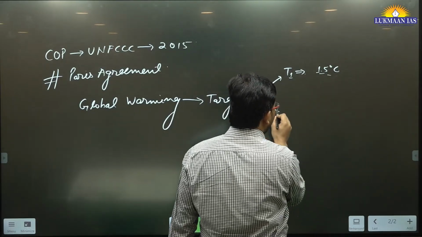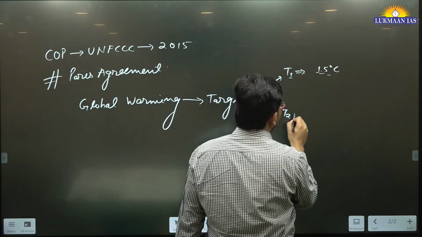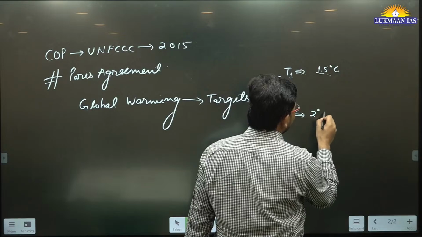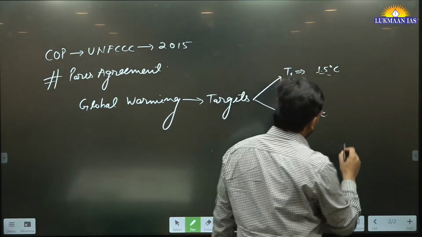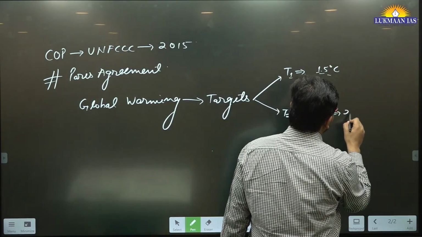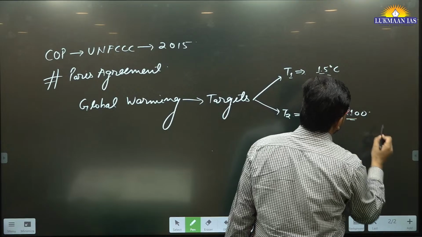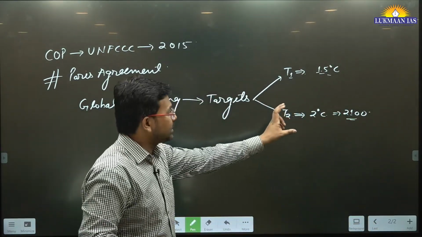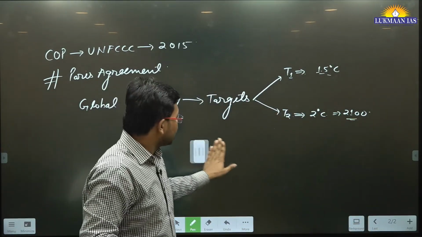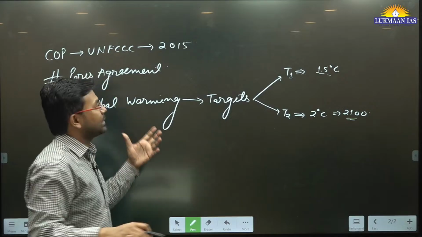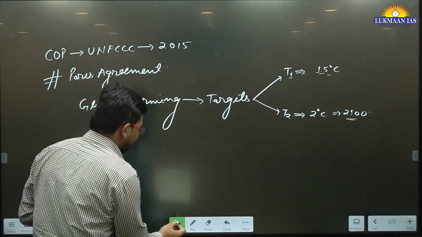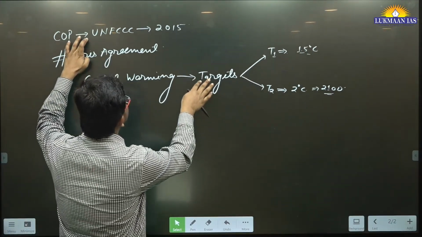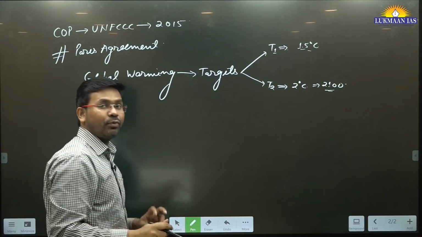And if it is not met, in that case, we will definitely make sure that global warming is kept well below 2 degrees centigrade by the end of this century, by 2100. This was the target. Because of this Paris Agreement, many countries have agreed to phase out different types of fossil fuels.